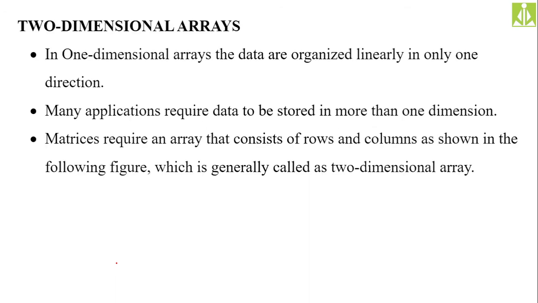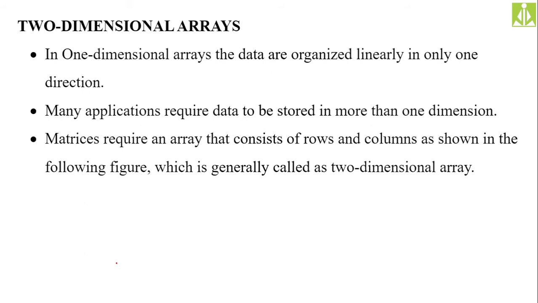Two-dimensional arrays, we should not say it is non-linear. They are also organized linearly, but in two directions. They will be organized in two dimensions. One is in the x dimension and the other one is in the y dimension, we can say.